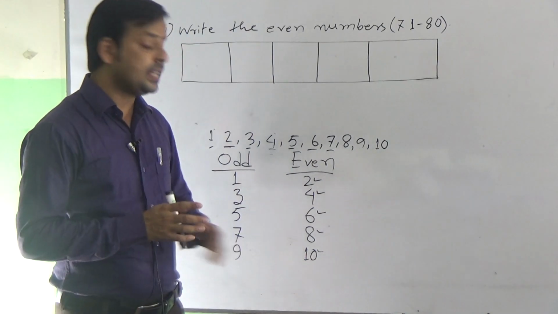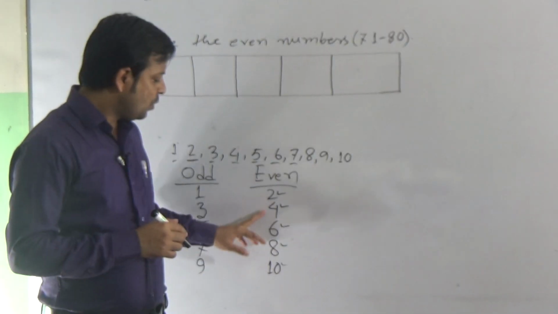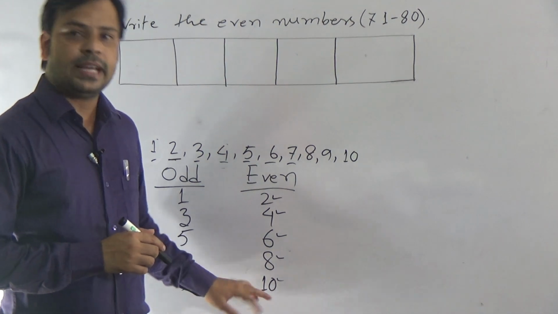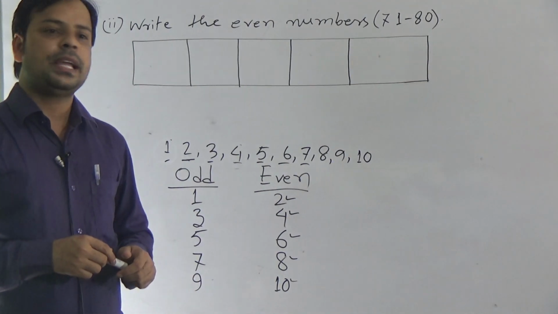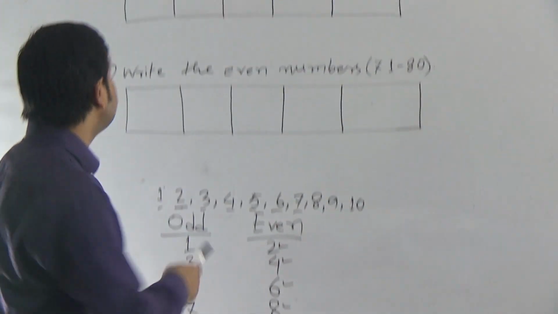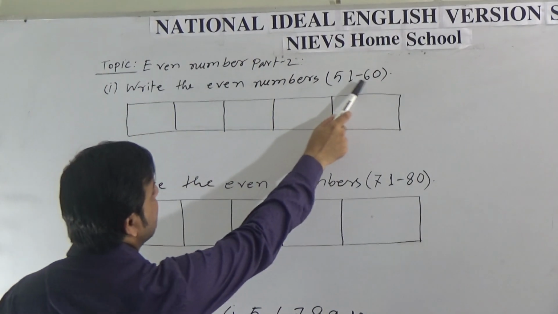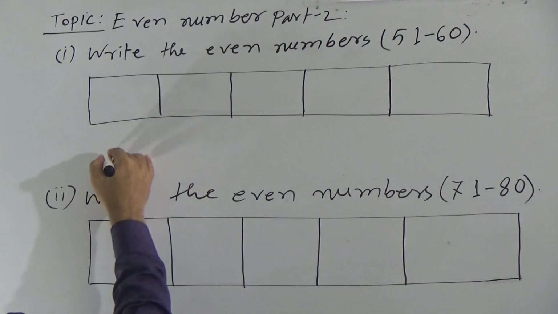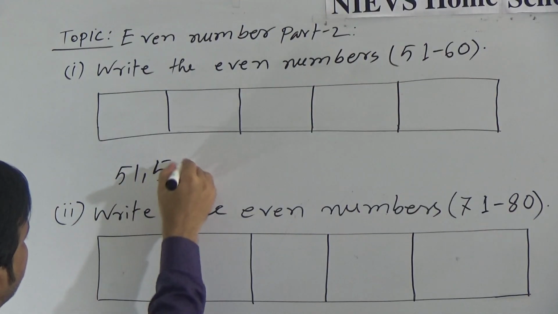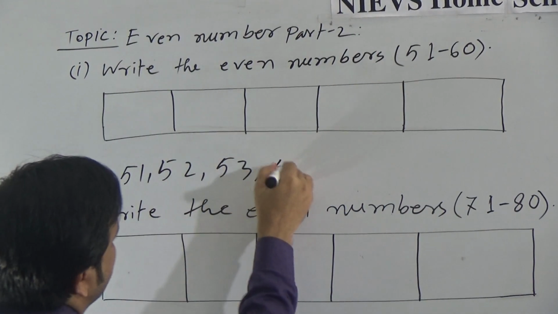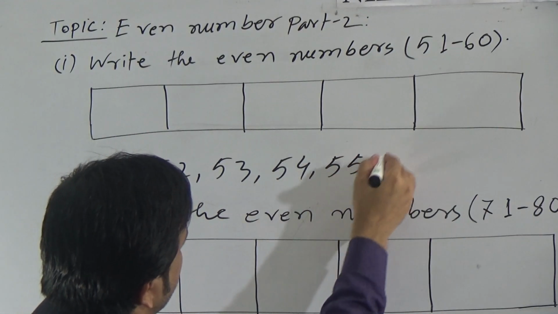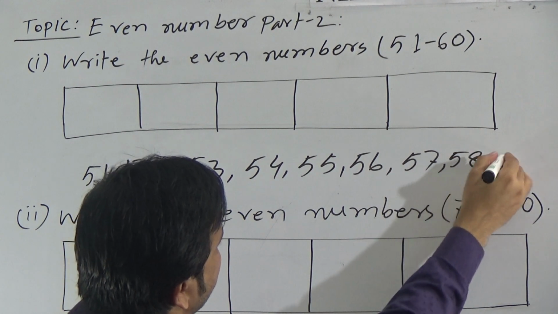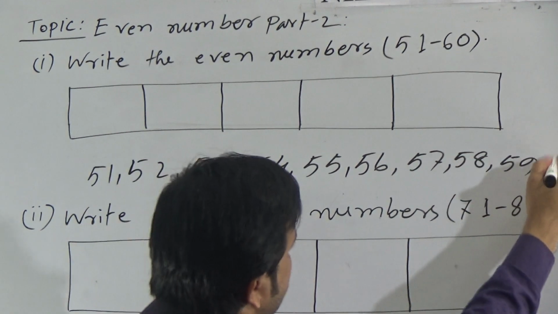So if the ones place of a number is 2, 4, 6, 8 and 0, then the number is an even number. So we have to write the even numbers from 51 to 60. Dear students, you know the numbers 51 to 60: 51, 52, 53, 54, 55, 56, 57, 58, 59 and 60.